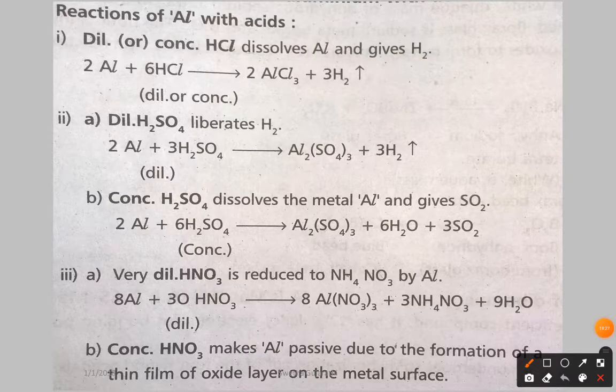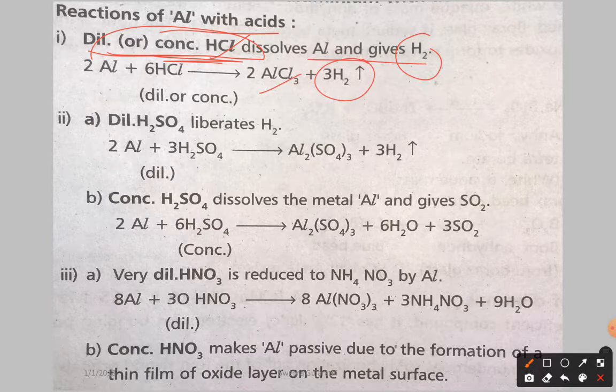Here we have some reactions with aluminum, and the backside test question also has them. Depending on the acid, it is going to give different products. Here we have dilute or concentrated HCl. Dilute means we have less HCl in water, concentrated means more HCl in the water. In both dilute and concentrated HCl, aluminum gives aluminum chloride, and hydrogen is evolved.